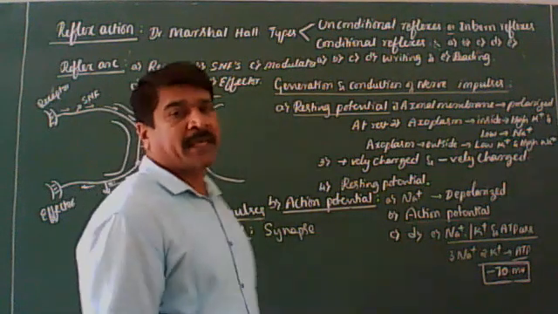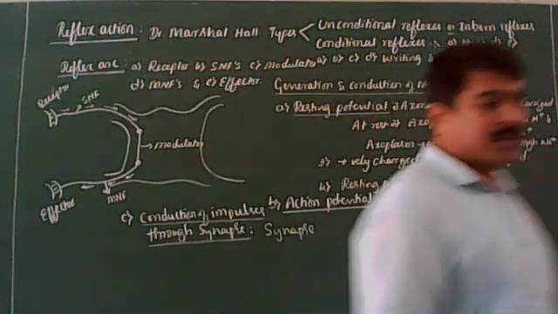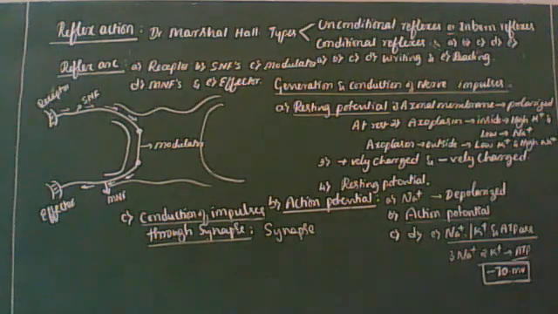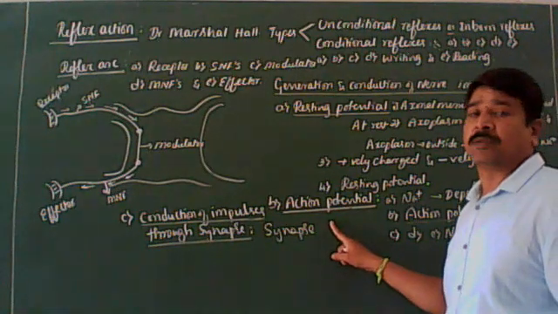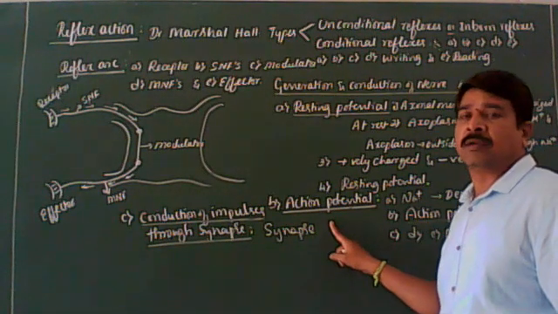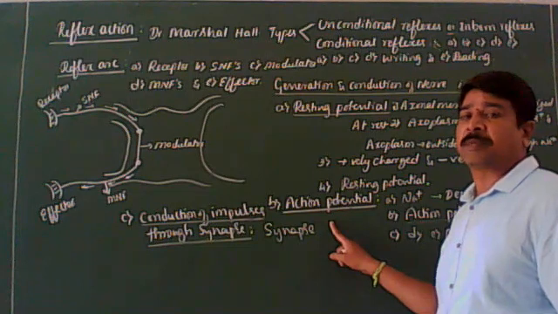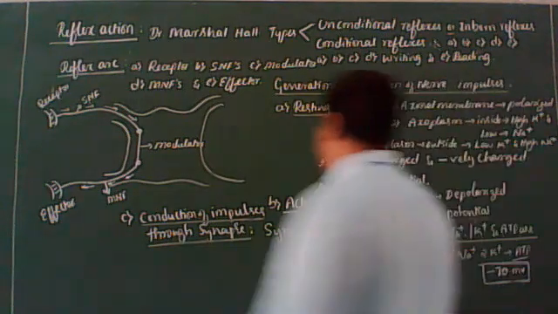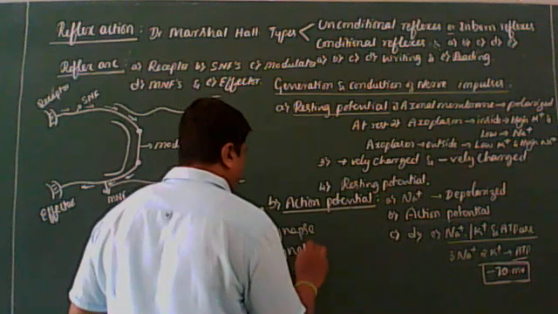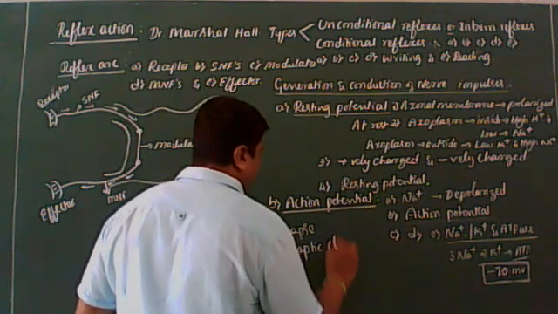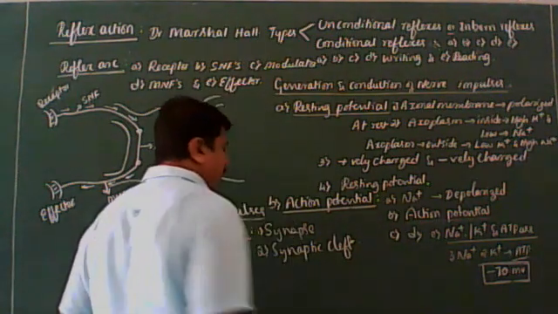The synapse is formed by the membrane of the presynaptic neuron and the postsynaptic neuron, which may or may not be separated by a gap called the synaptic cleft.